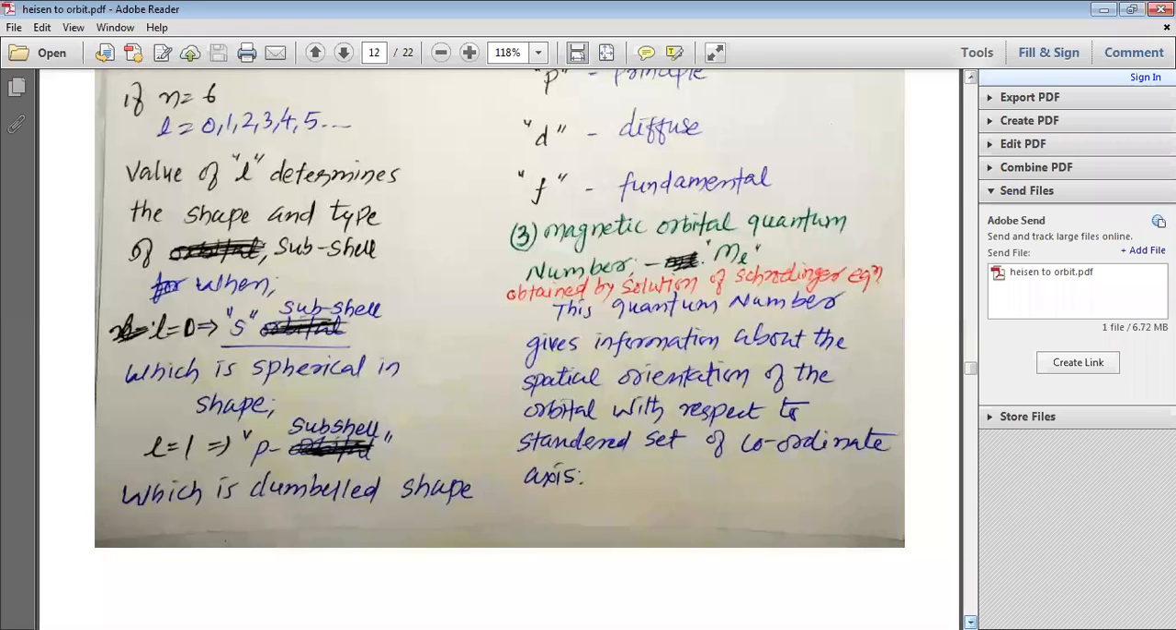as well as the azimuthal quantum number. Now today we want to study the other quantum numbers. So we will start our studies. Let us go to the magnetic orbital quantum number ml.